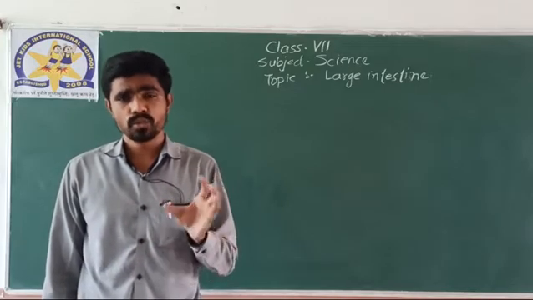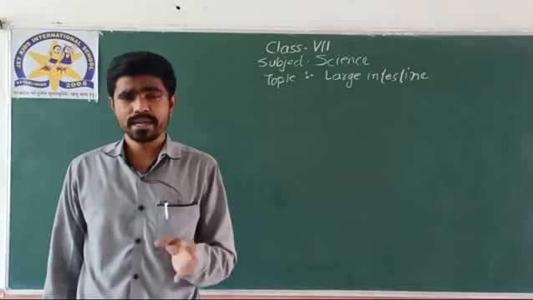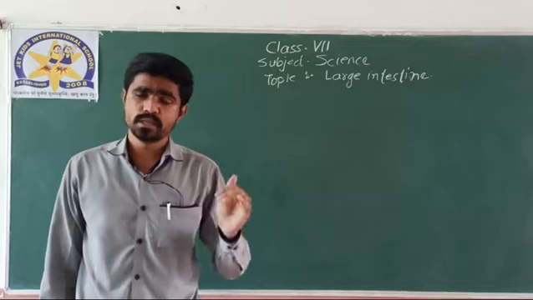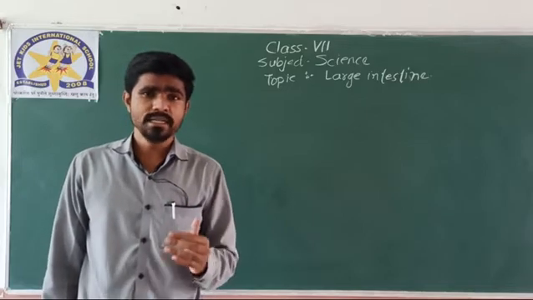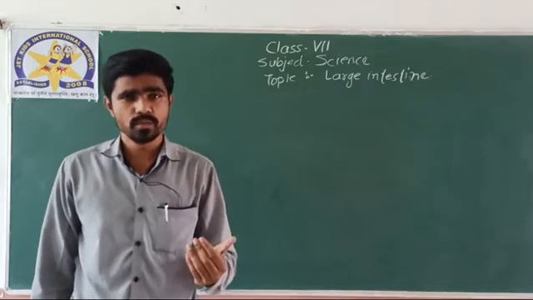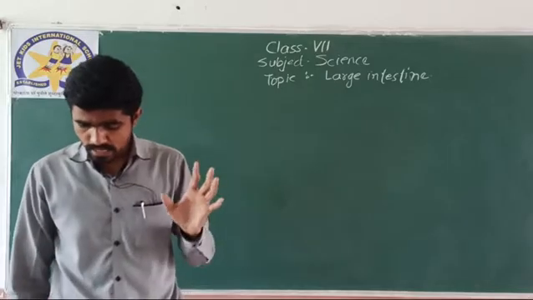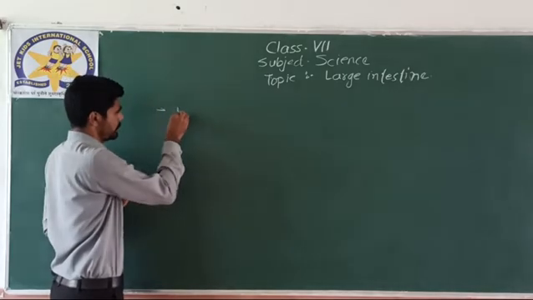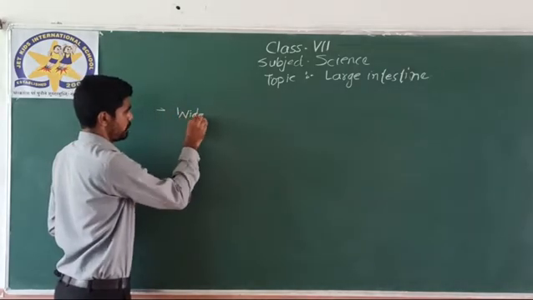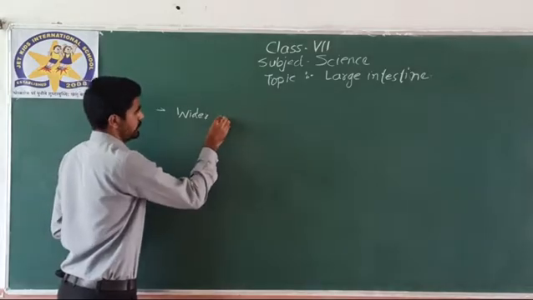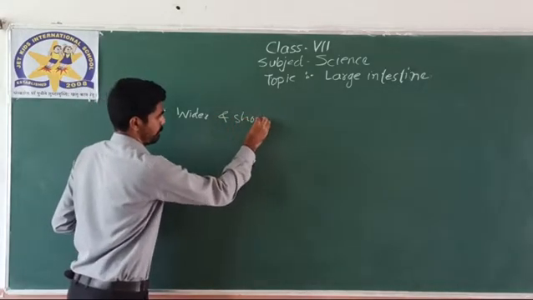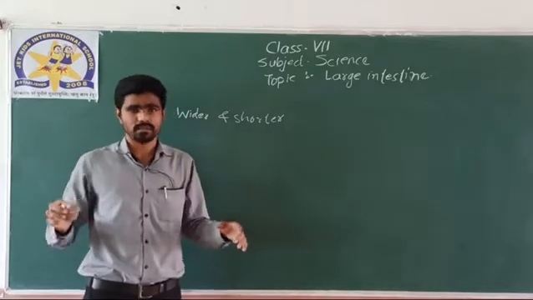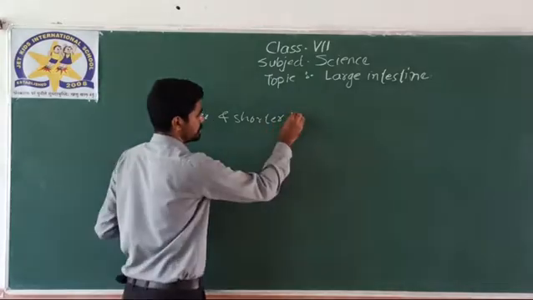The undigested food goes towards the rectum for some portion, and then when the rectum gets filled, we need to remove the undigested food material out of the body through the anus. So this is the function of the large intestine. Okay, basic function. How is the large intestine? It is wider than the small intestine as well as shorter. Although it is wide, it is short in length. Okay, wider and shorter than the small intestine.